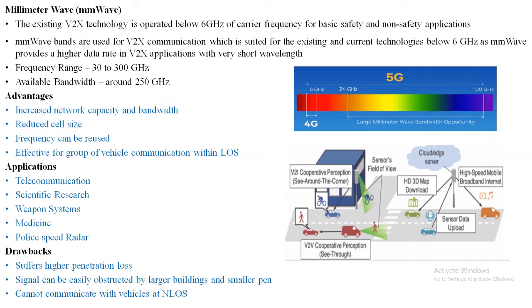So even though millimeter wave has seen so much advancement and is used in n number of applications, the major drawback millimeter wave faces is its higher penetration loss. The signal can be easily obstructed by larger buildings and also by a smaller pin. That is, millimeter wave cannot communicate with vehicles or devices that are at non-line of sight.